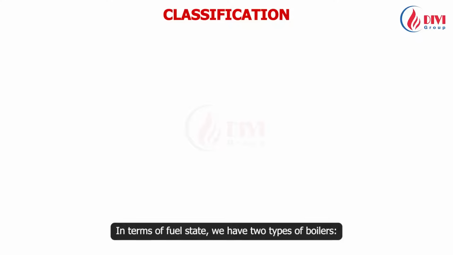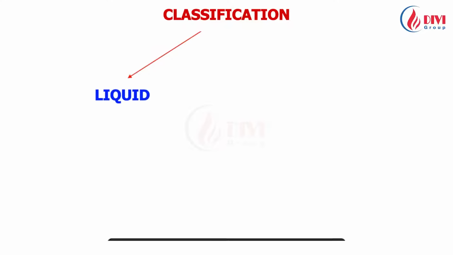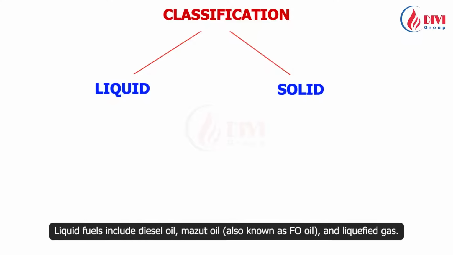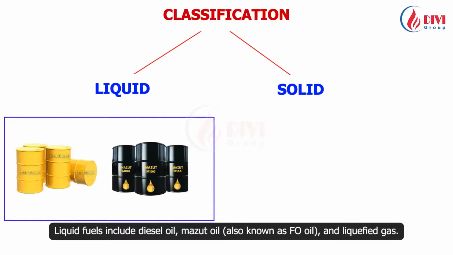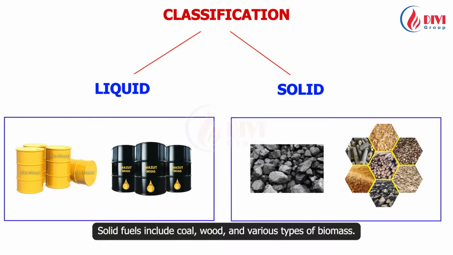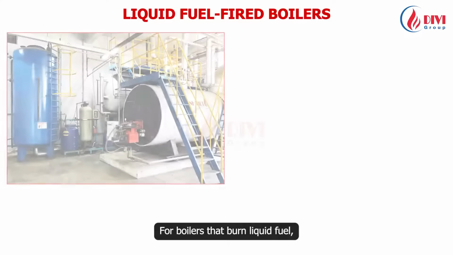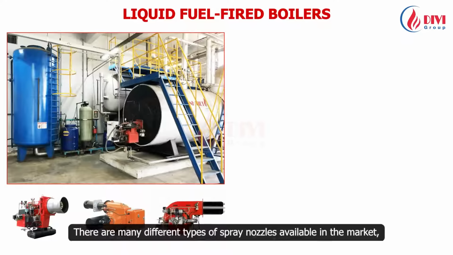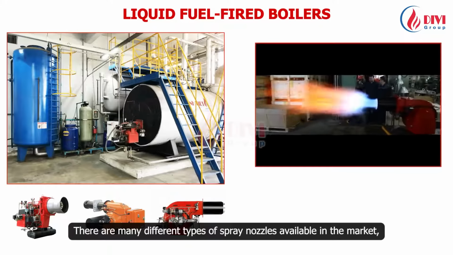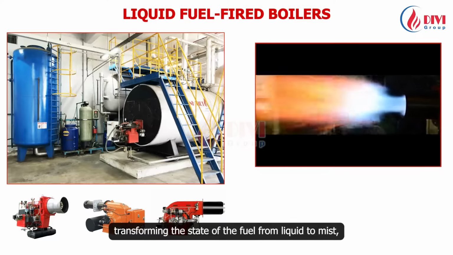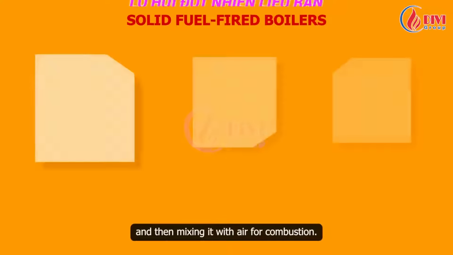In terms of fuel state, we have two types of boilers, those burning liquid fuel and those burning solid fuel. Liquid fuels include diesel oil, mazut oil, also known as FO oil, and liquefied gas. Solid fuels include coal, wood, and various types of biomass. For boilers that burn liquid fuel, the common method of combustion is through a spray nozzle. There are many different types of spray nozzles available in the market, but they all share a common principle: transforming the state of the fuel from liquid to mist, and then mixing it with air for combustion.